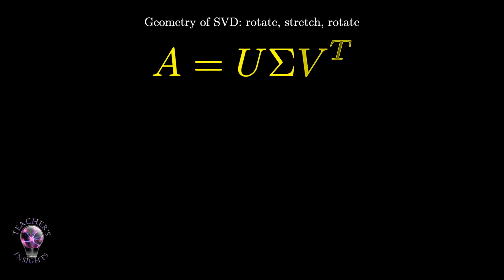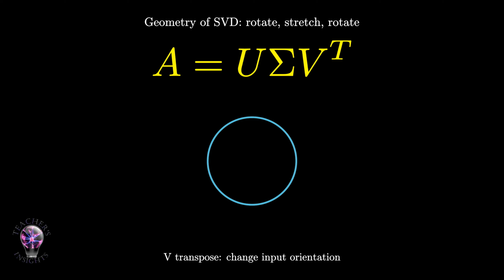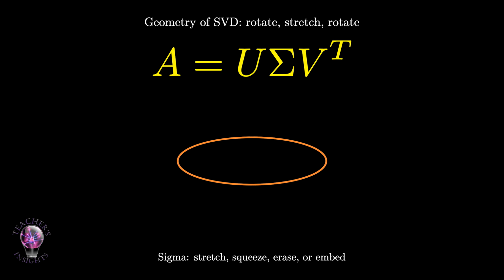So every matrix can be understood as three simpler operations. First, rotate or reflect the input. Second, scale, erase, or embed coordinates. Third, rotate or reflect the output. This is the geometric movie of SVD. A circle becomes an ellipse. A sphere becomes an ellipsoid. The singular values are the lengths of the principal semi-axes, the right singular vectors are the input directions that become those axes. The left singular vectors are the output directions where those axes land.